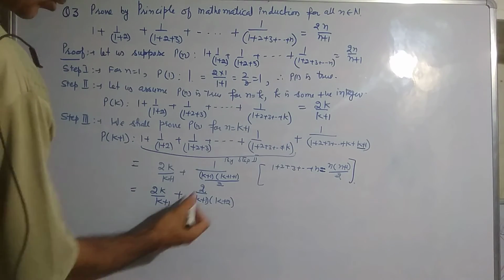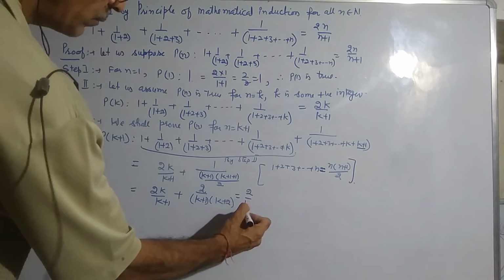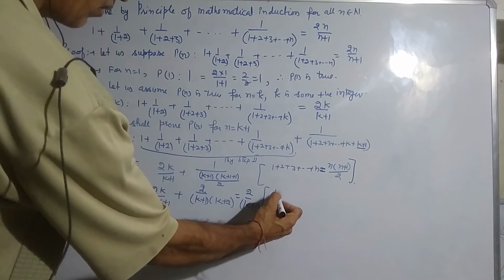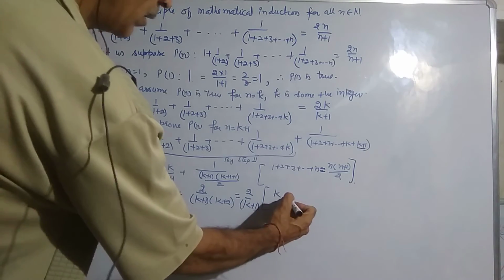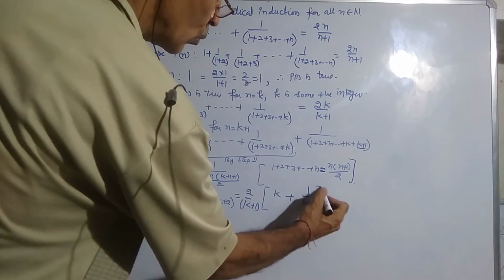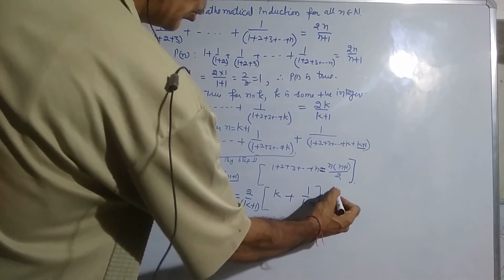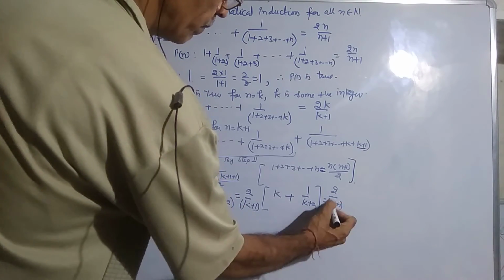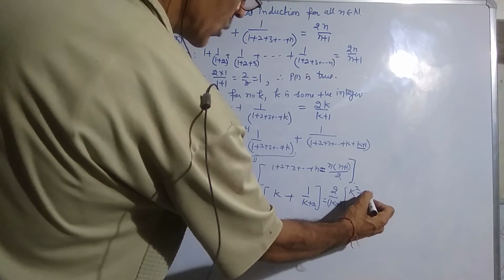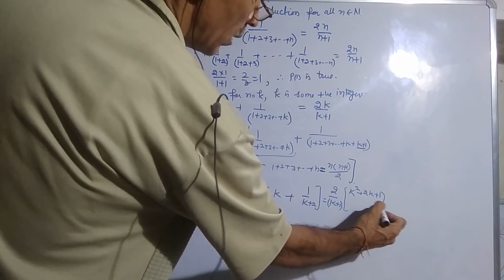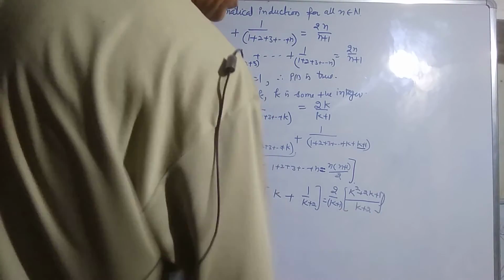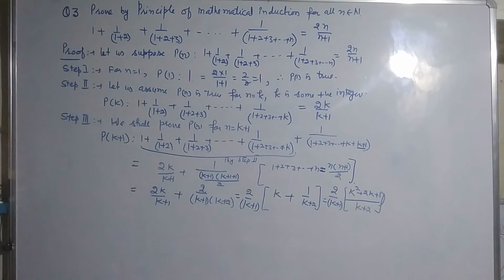Now we can take out 2/(k+1) common. Here what is left is k in the first term, and in the second term 1/(k+2), which is equal to 2/(k+1) into (k²+2k+1)/(k+2). Now k²+2k+1 is (k+1) whole square.